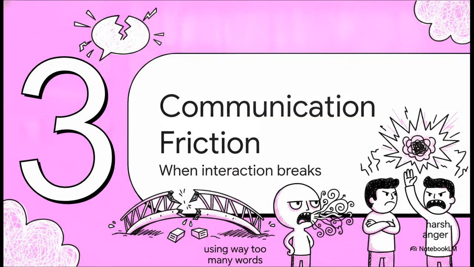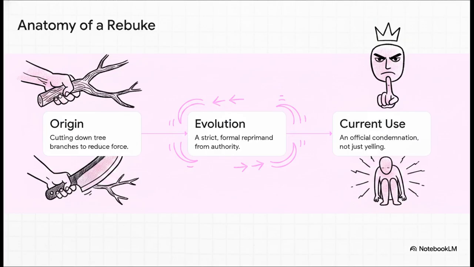All right. On to world number 3, communication friction. We've got verbose, discrepancy, rebuke, incense, and meticulous. Let's see how this builds, especially with a heavy-hitting word like rebuke. Get this. Originally, the word came from the physical act of cutting down tree branches to reduce their force. Crazy, right? Well, today, it's evolved into a strict, formal reprimand. It's so crucial to know that a rebuke is not just casual emotional yelling. It is a top-down, official condemnation coming from a position of real authority. You are verbally cutting someone's power down.